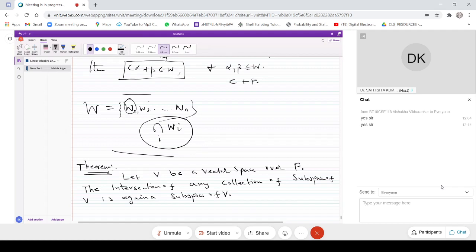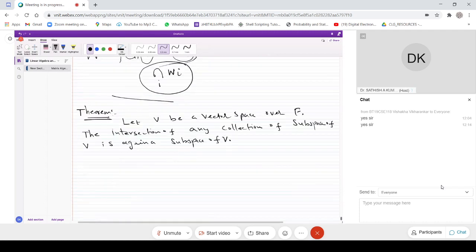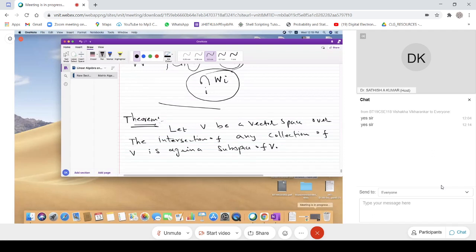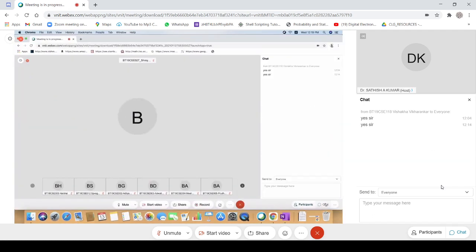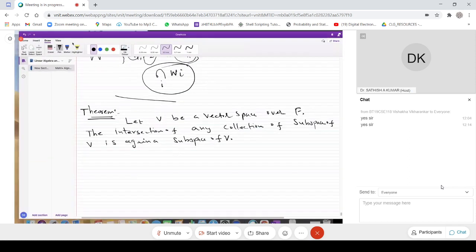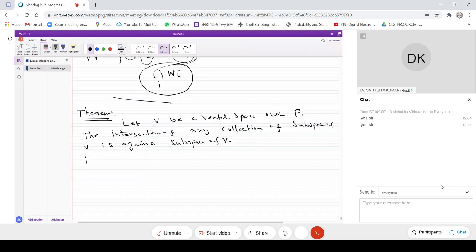So each one of them, W1, W2, etc., is a subspace of the vector space V, and then we have to see that their intersection is also a subspace. That's it, that's what we have to see. Very simple proof. Okay, so let's have a proof of this.